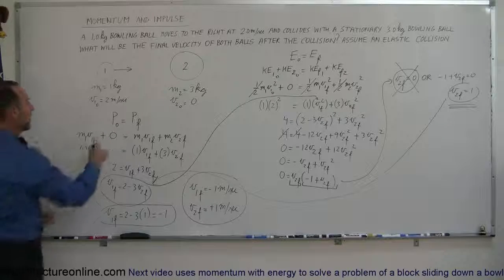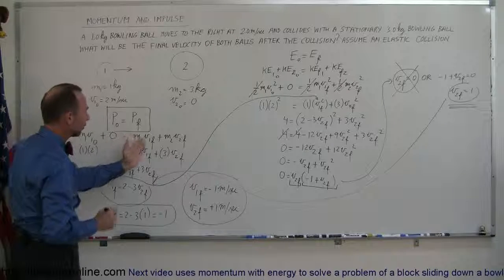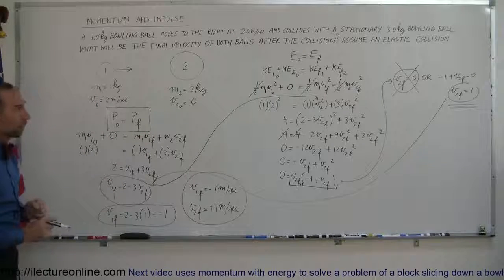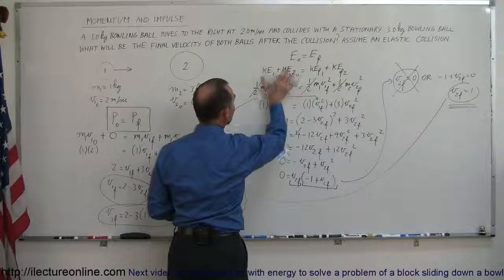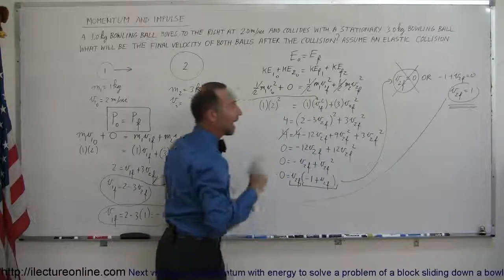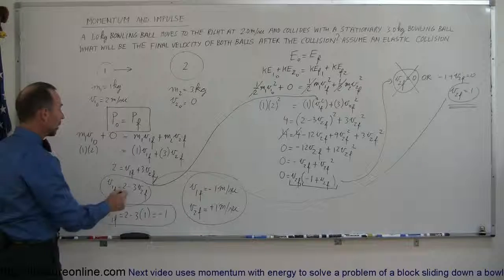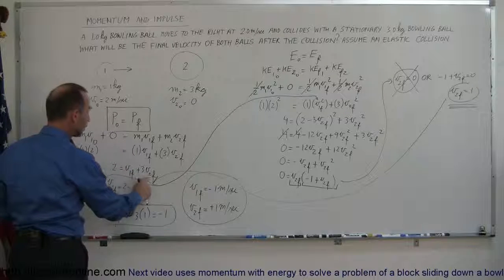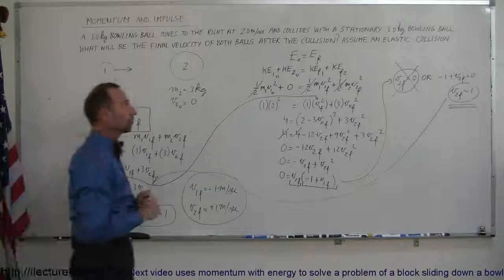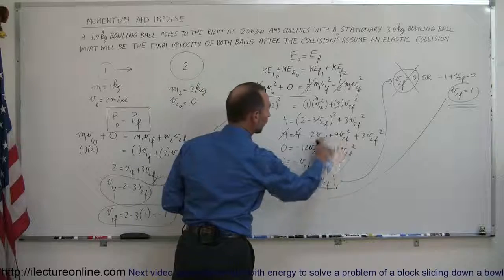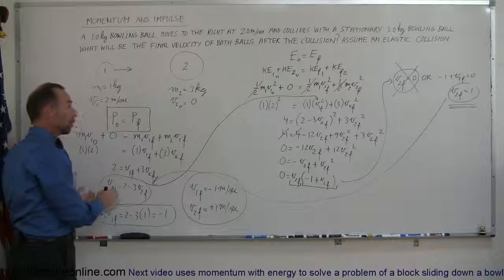So you start out by saying that the momentum is conserved. Therefore, the sum of the momentum before the collision equals the sum of the momentum after the collision. But since it's elastic, you can also say that the energies are conserved. So the sum of the energies before the collision equals the sum of the energies after the collision, which is a good thing, because notice that by using the equation of momentum, we end up with two unknowns, V1 final and V2 final, which cannot be solved with just a single equation. But using the second equation, the conservation of energy, we get a second equation with the variables V1 and V2.